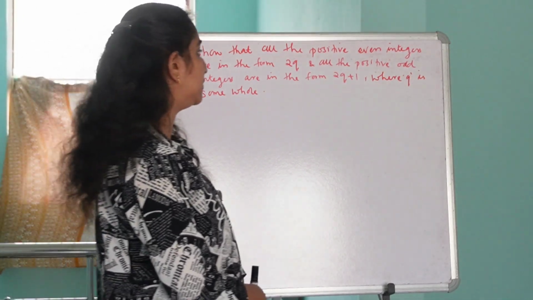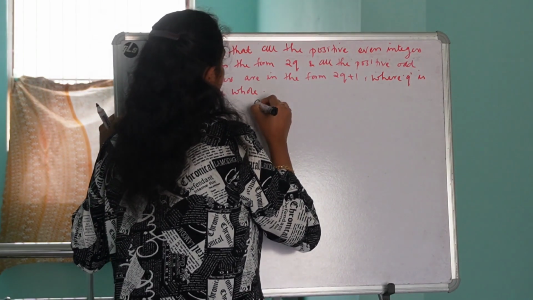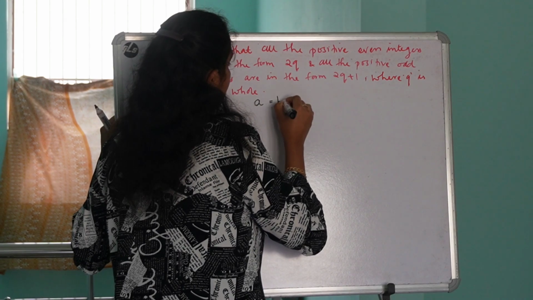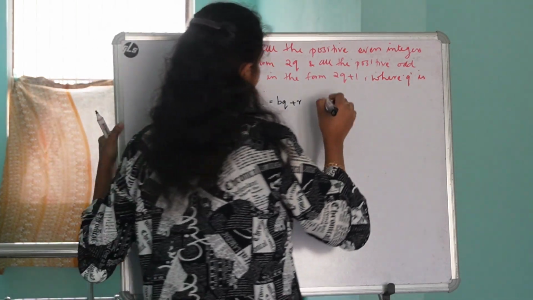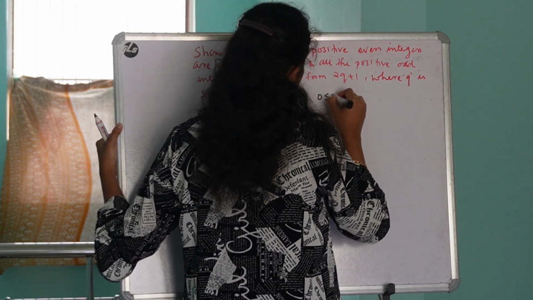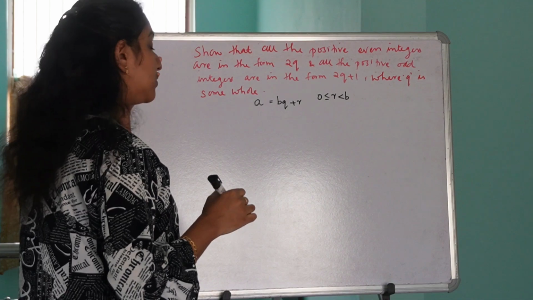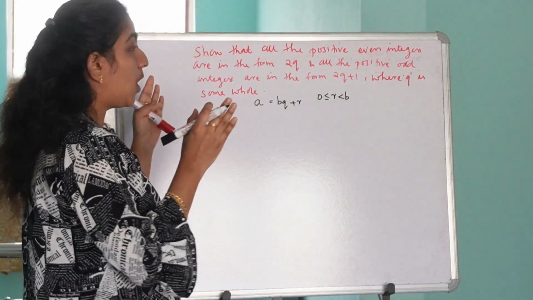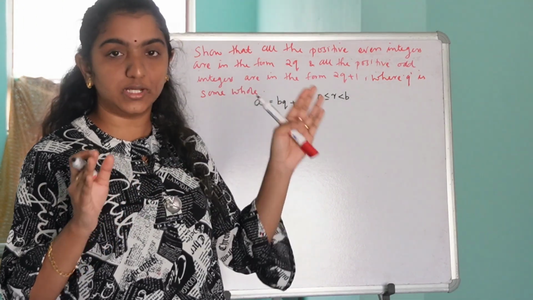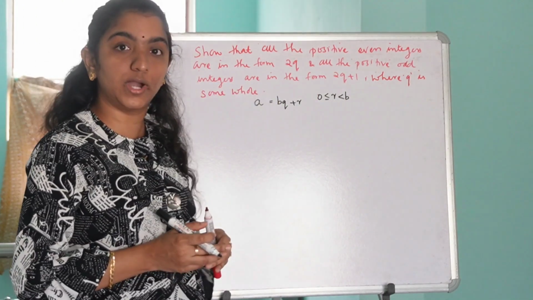As I told you, for proving this we have to use the Euclid's division lemma formula. We all know a equals bq plus r, where 0 less than or equal to r less than b. The first four steps of all the questions of this type are one and the same.